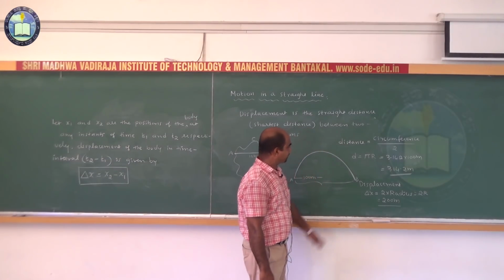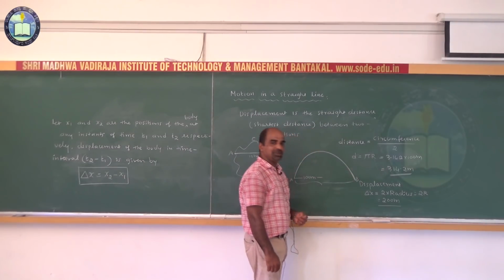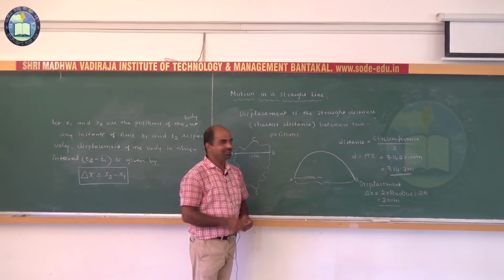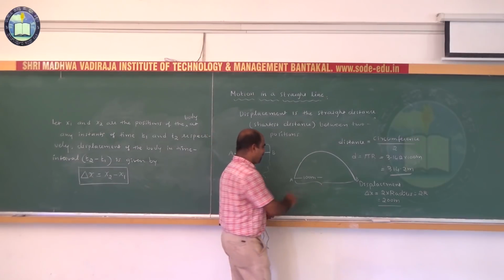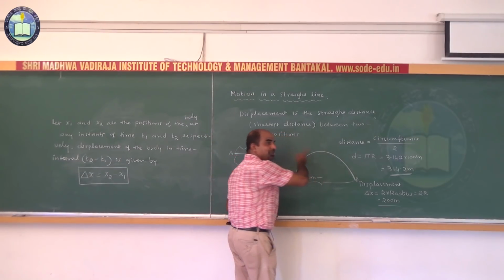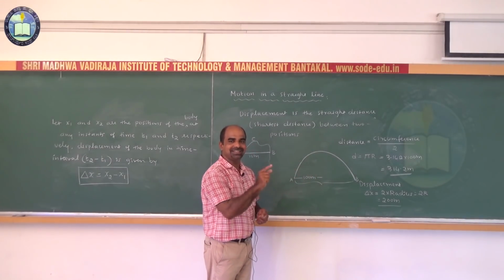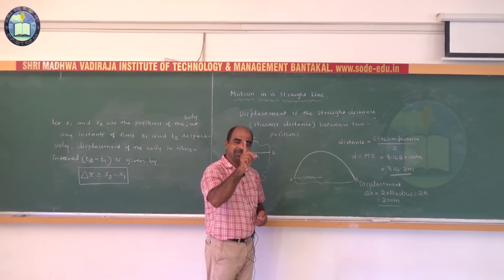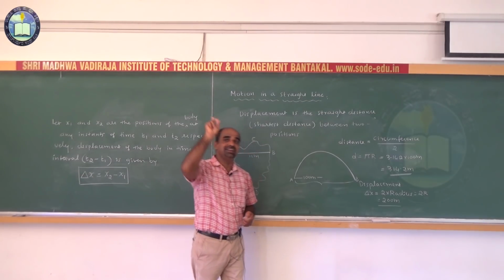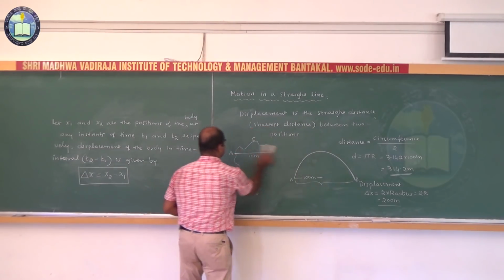See students, the distance traveled by the man is 314.2 meters. The displacement of that old man is 200 meters. Distance and displacement are not the same. Because why? The man traveled along a curved path. If a body is moving along a curved path, then distance will never be equal to displacement. That is, the distance traveled by the body is always greater than the displacement. Got it? Say one more example.